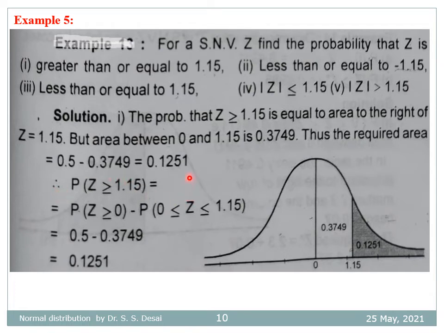Statistically, this can be written as the probability that Z is greater than or equal to 1.15 equal to the probability that Z is greater than or equal to 0, this total area, minus the probability that Z is between 0 and 1.15, that is this area. So this total area is 0.5 and this area is 0.3749. The subtraction of these two is 0.1251.